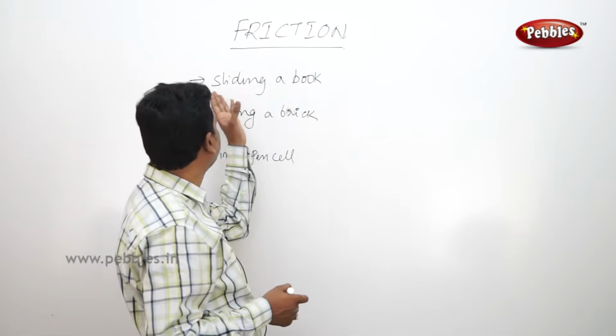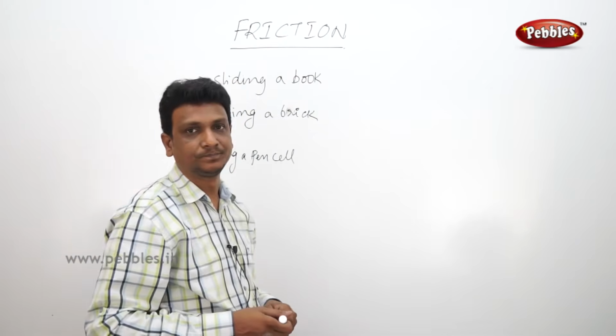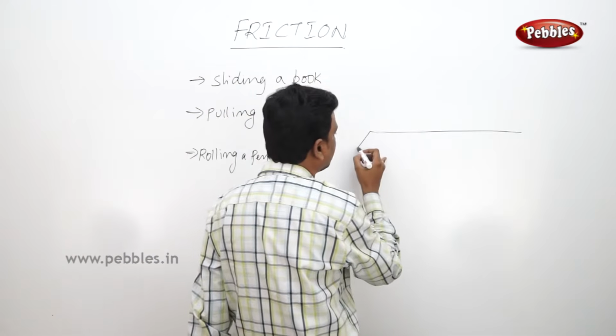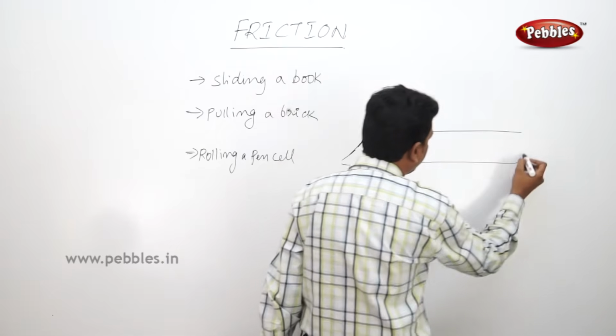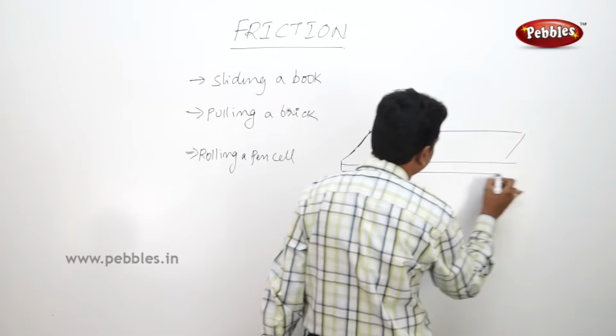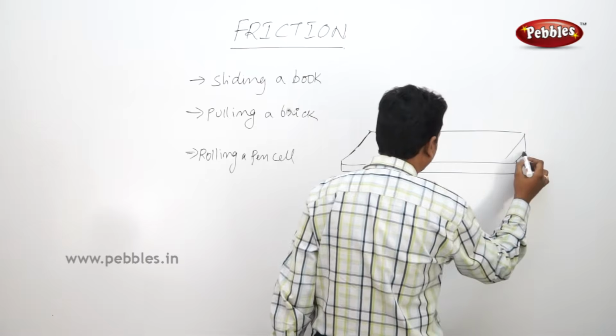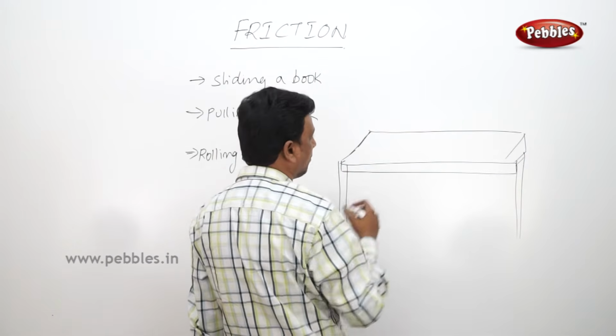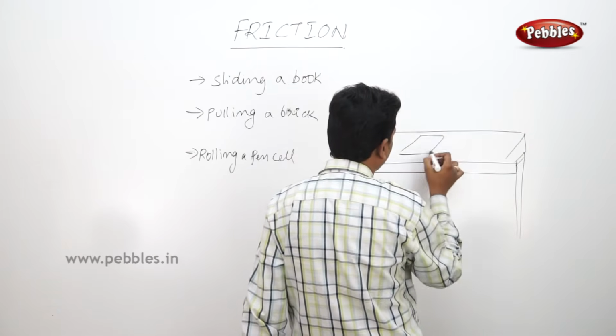The first activity is sliding a book on a flat surface table. So there is a table, and on this table we placed one book.